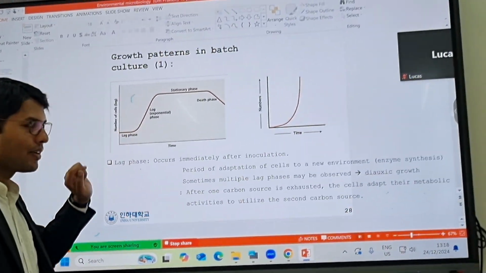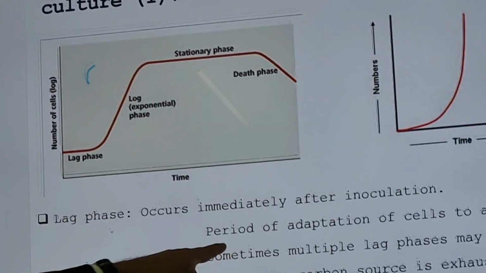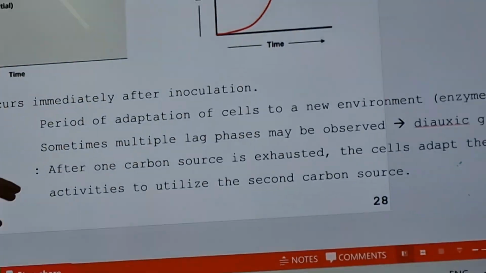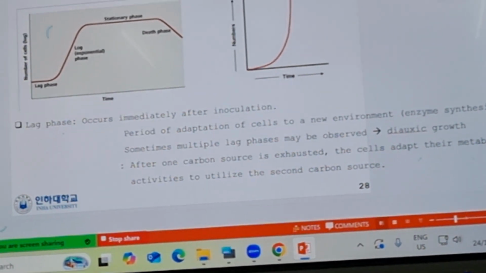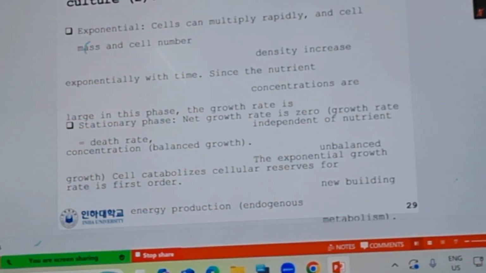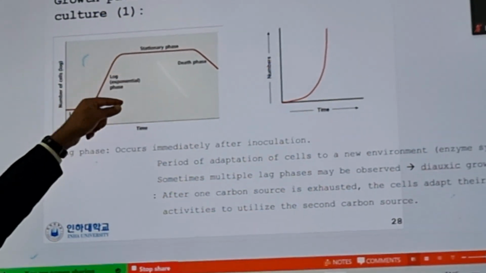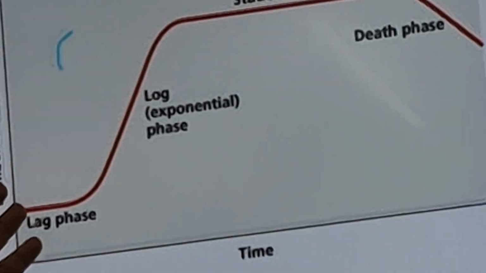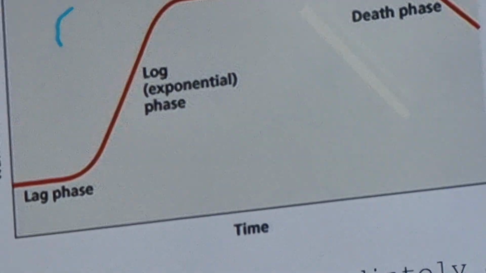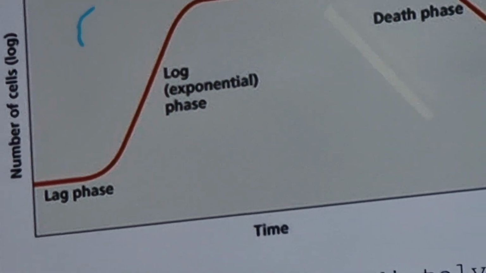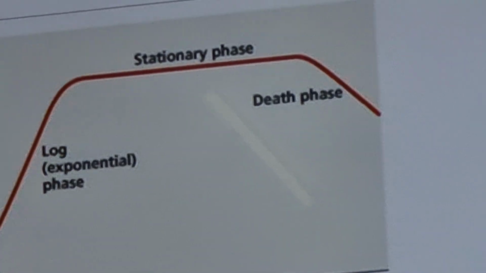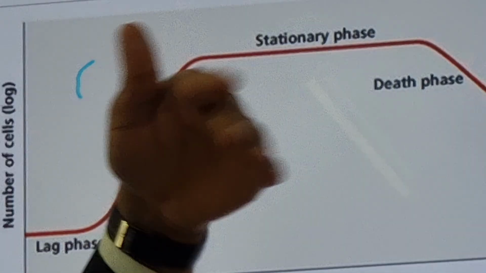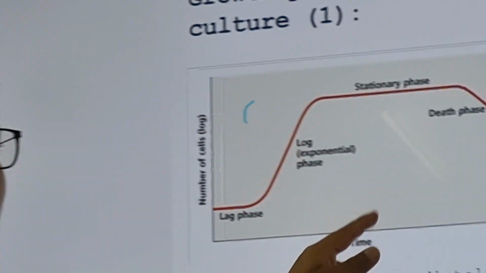So the lag phase is the adaptation of the cells to the new environment or new organic content, and after that they start the log phase, or exponential phase. Once they recognize what they have to adjust to, they adjust, and then they start growth. They start consuming and replicating their population. So it's called the exponential phase. Here bacterial growth happens like 2, 4, 8, 16, 32, because they always grow as 2 to the power n.